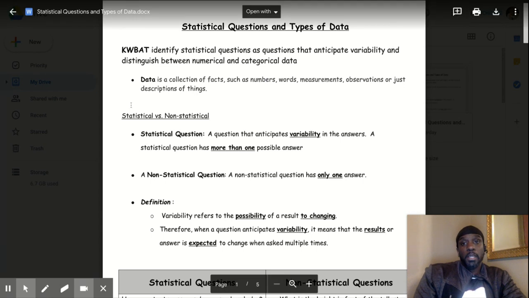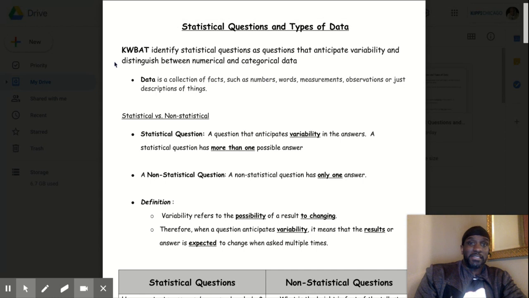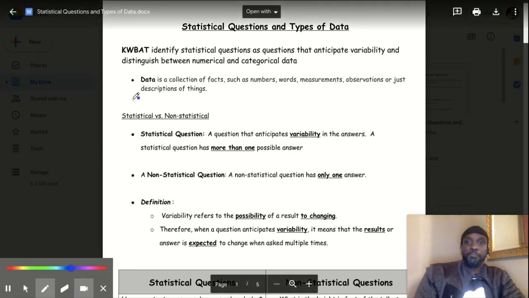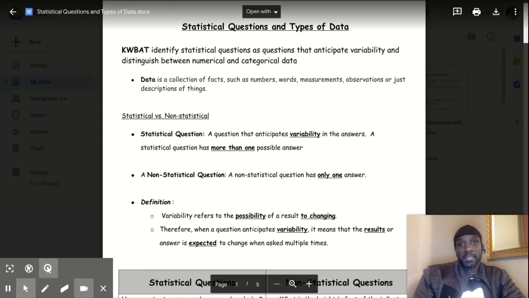Basically, the objective is that you will be able to identify statistical questions as questions that anticipate variability and distinguish between numerical and categorical data. Okay, so first of all, what is data? Data is a collection of facts. Data is a collection of facts such as numbers, words, measurements, observations, or just description of things.